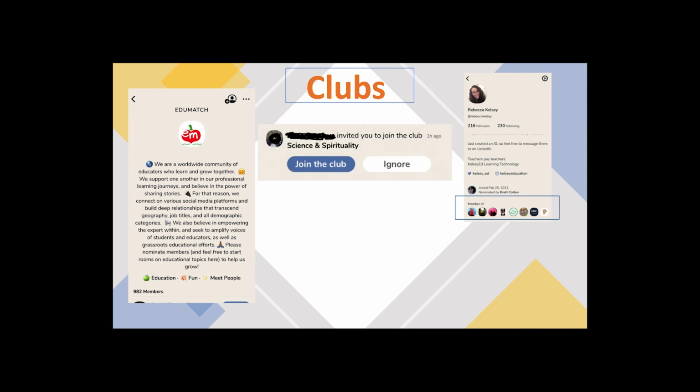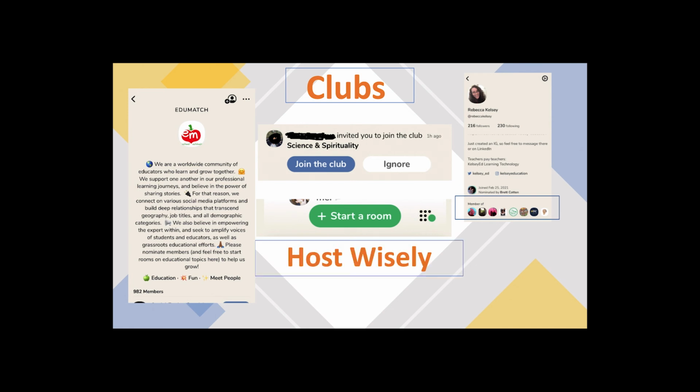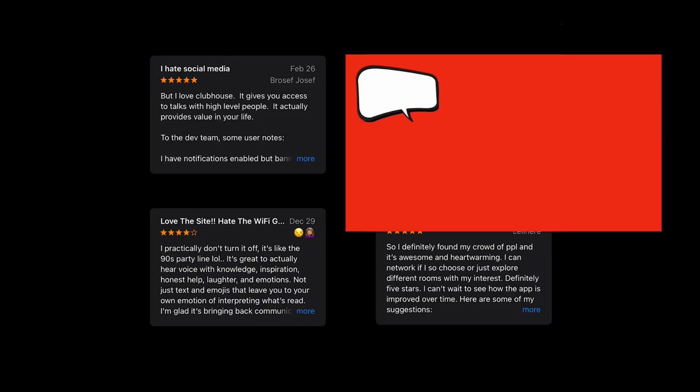Sometimes the description will specify that you need to follow the founder to be invited to join. Once you have joined a club, you will then have the ability to create your own rooms hosted under that club name. So it's a privilege and you should really use it respectfully. If you want to know more about creating your own rooms, then please put that in the comments below. And that pretty much wraps up our introduction to Clubhouse and getting you started.